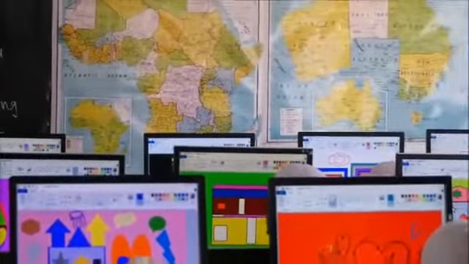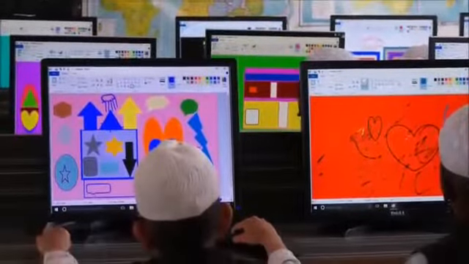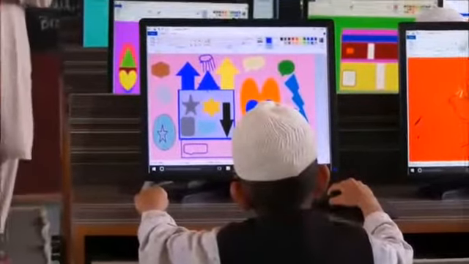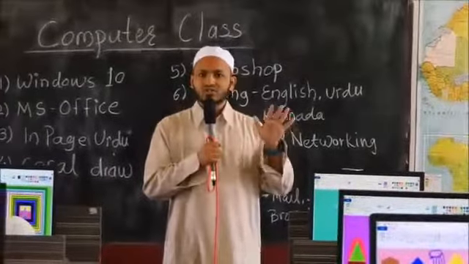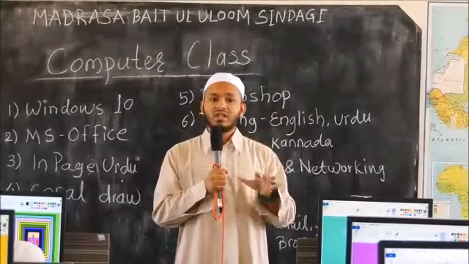And that certification is issued from a very renowned institute, and we are trying to collaborate that institute with us. So inshallah, soon we will be giving certifications to the students, only to those students who have completed their course